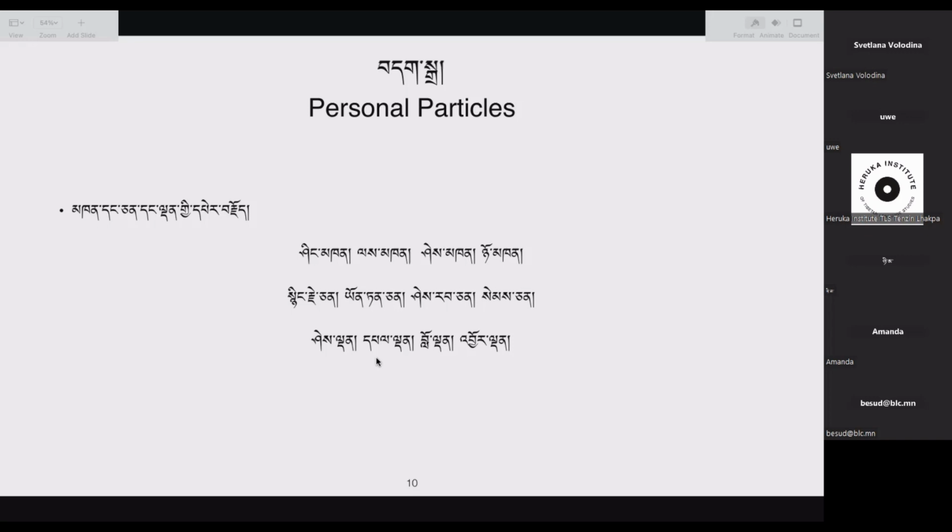Then we have the word jor de. First syllable jor, second syllable de. Jor means wealth. De means to possess. So someone that possesses wealth. Jor de. So this is the example of the usage of the particles ke, je, de. Je and de are mostly used with the understanding of possessing a certain quality or characteristic, or also someone that has something more like a materialistic thing, so possession.